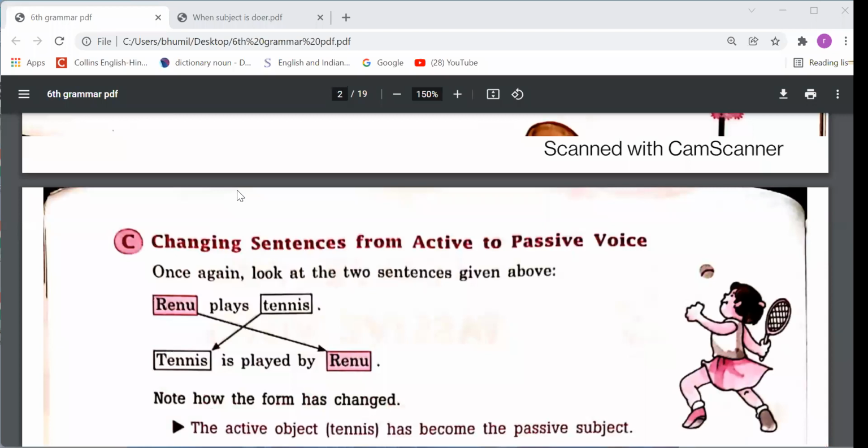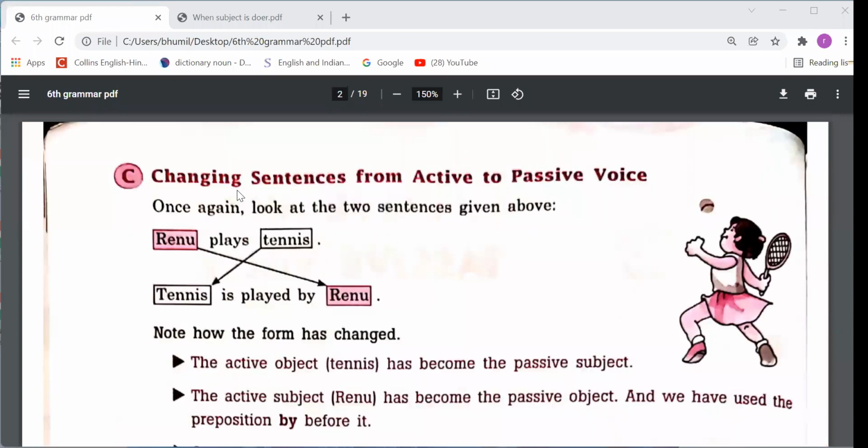Now, how to change active sentence to passive sentence? This we have understood, right? So again, we can understand: Renu plays tennis. Tennis is played by Renu. So tennis, that's the object of active sentence, will become subject, and Renu will become the object. And for object, we have to write by preposition, right?